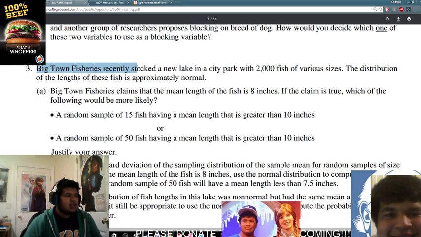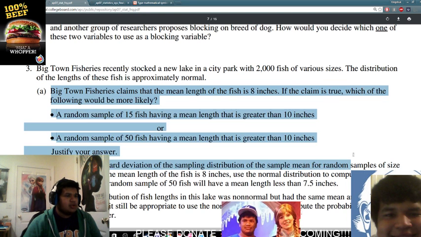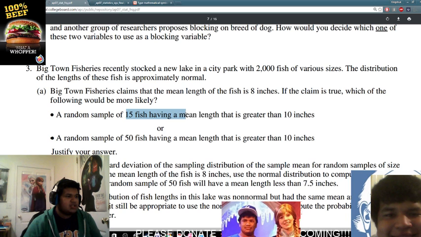Big Town Fisheries recently stocked a new lake in City Park with 2,000 fish of different sizes. Distribution is pretty normal. Part A: Big Town Fisheries claims that the mean length of the fish is going to be 8 inches. If the claim is true, which is more likely, that a random sample of 15 fish has a mean greater than 10 inches, or a sample of 50 fish? Now, I've seen Finding Nemo. The fish aren't actually all 8 inches, but Big Town Fisheries, they're a different kind of group, I guess.